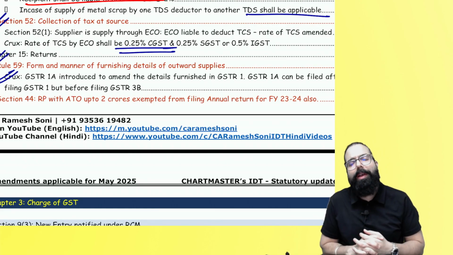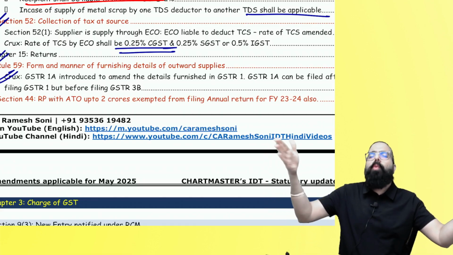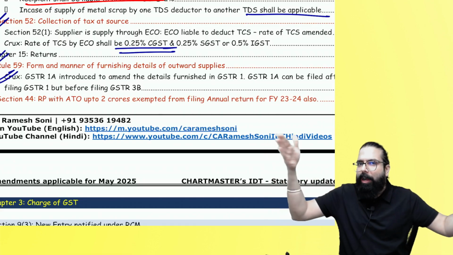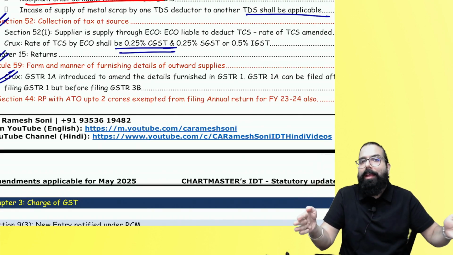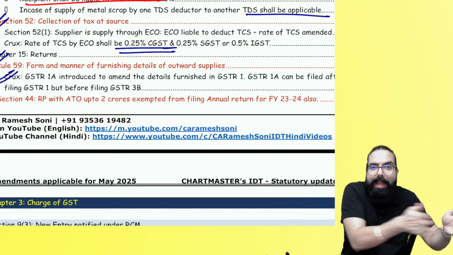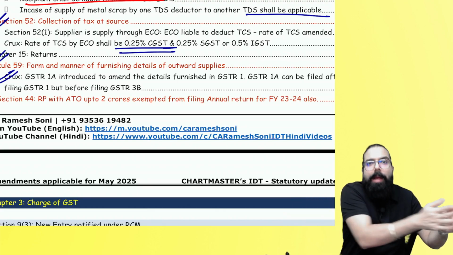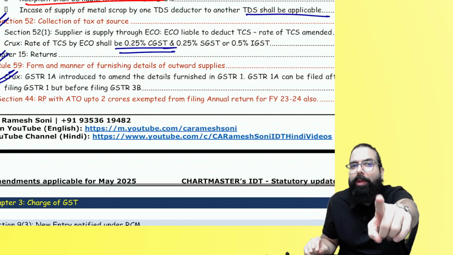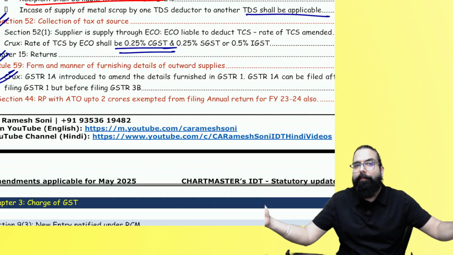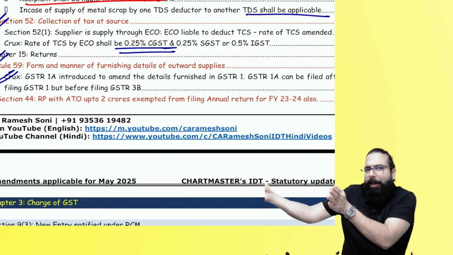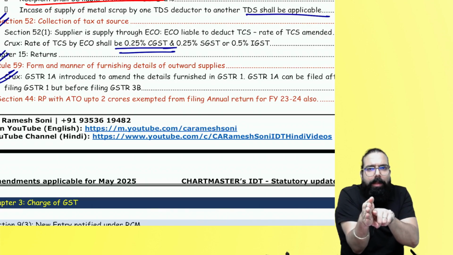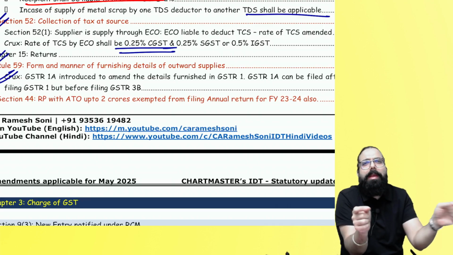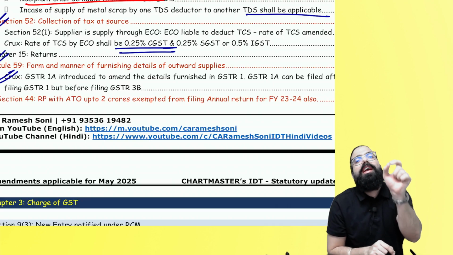Sir, what is GSTR 1A? Once you have filed your GSTR 1, now, before filing your GSTR 3B, if you realize that any invoice you missed or any amount you did not show, then remember one thing. For example, the GSTR 1 for the month of April was filed on 11th May. Then later I realized, oh no, I did not show one invoice. Then before 20th May, I can go ahead and file one GSTR 1A.